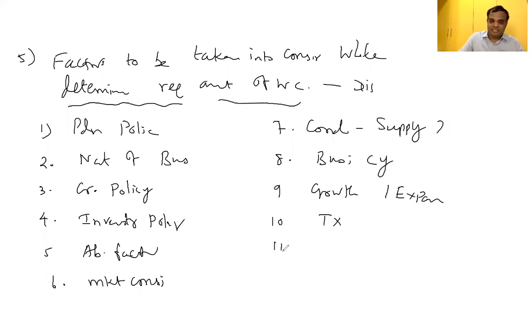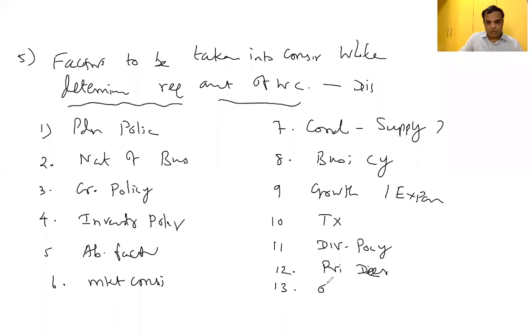Government tax matters they have to identify and consider. The dividend policy of the company will affect the working capital. Pricing decisions: how the pricing decisions of the company, or the market price, are going to change.